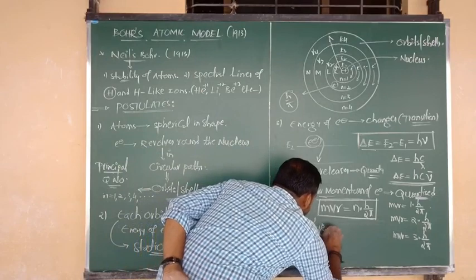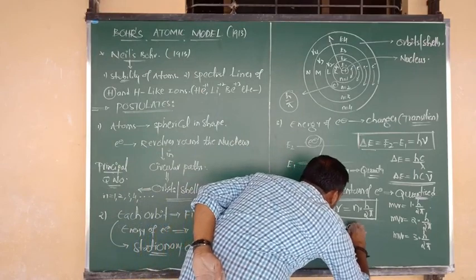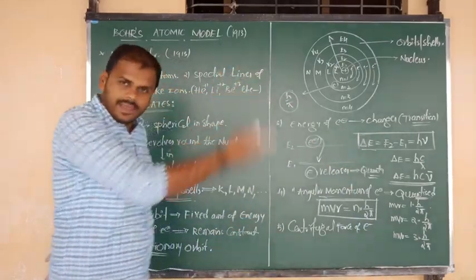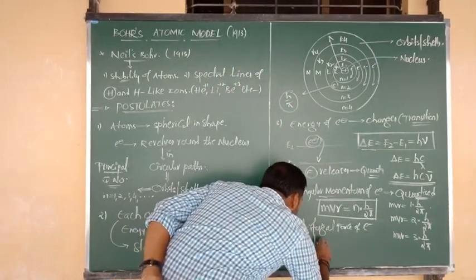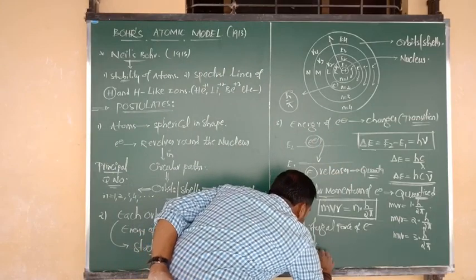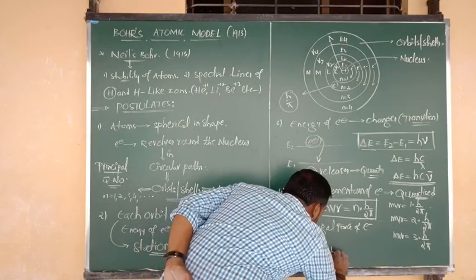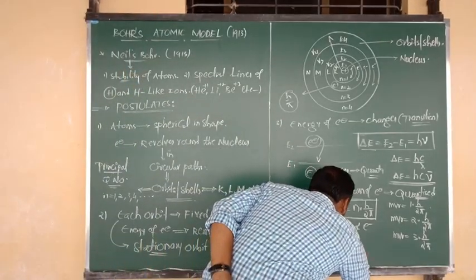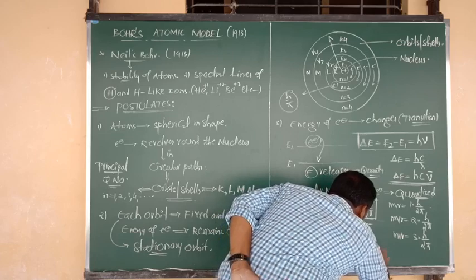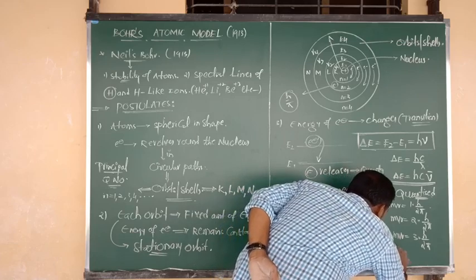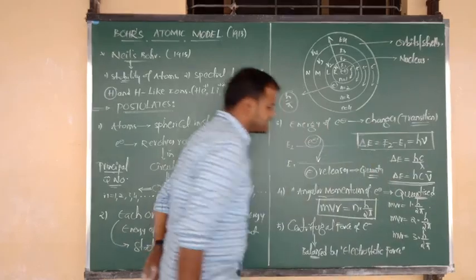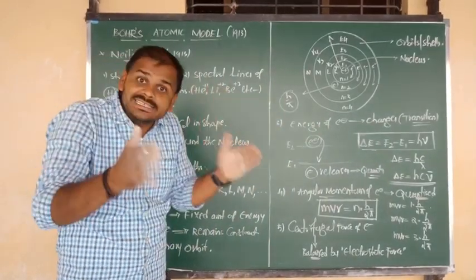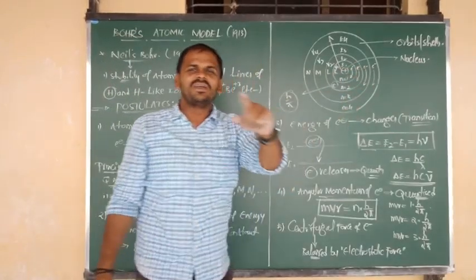Centrifugal force of revolving electrons will be balanced by, you know that answer, the electrostatic forces of attraction which exist between the electron and nucleus.